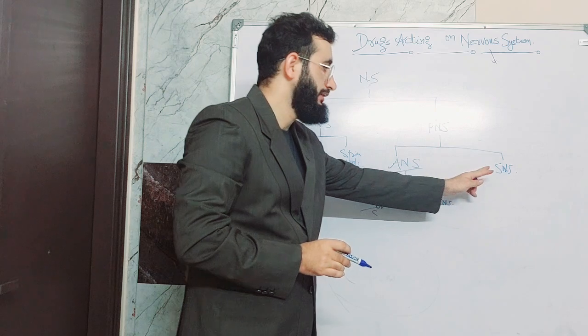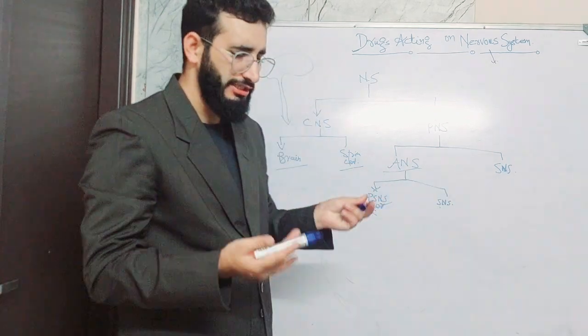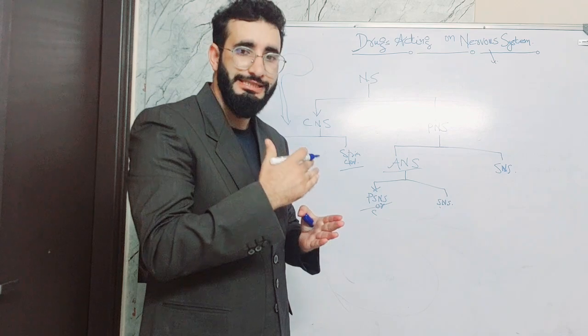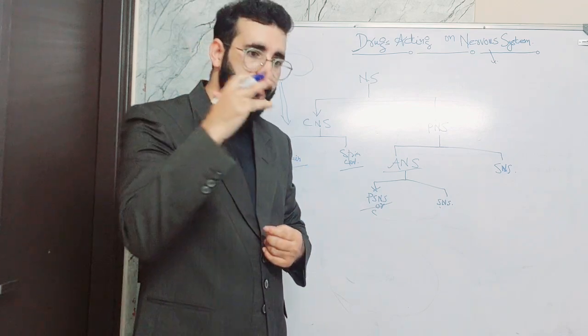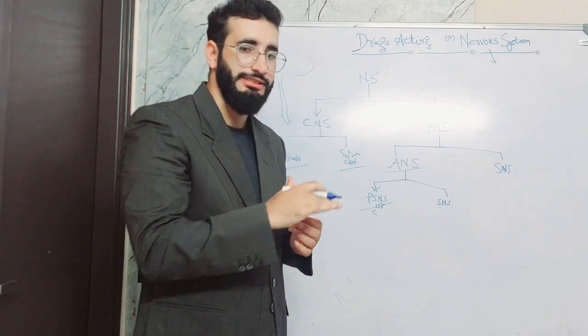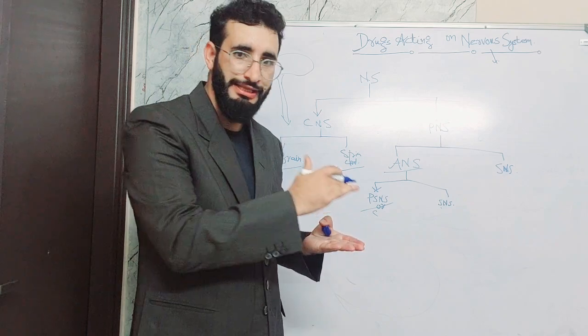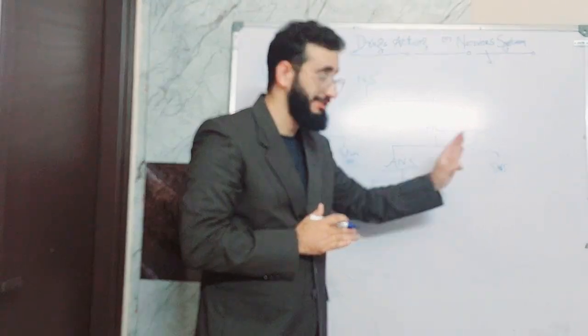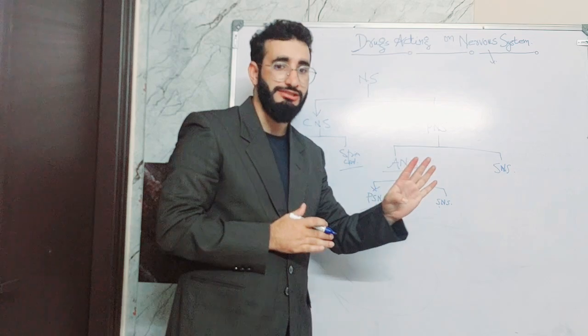And then we have the somatic nervous system. See, the somatic nervous system carries messages from the sensory organs to the brain, and then the brain sends messages back via motor neurons to the effector. So in this system, local anesthetic drugs will work.